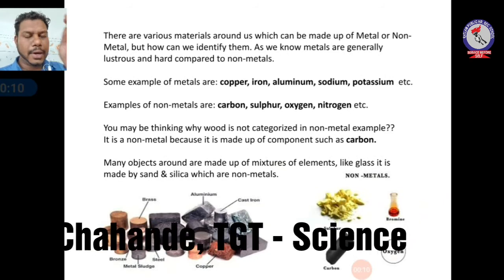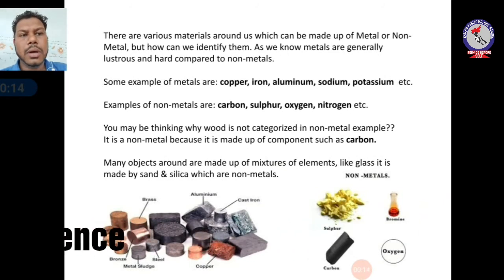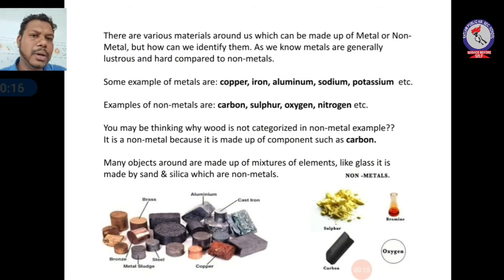Okay, so in the first slide you can see that there are various materials around us which can be made up of metal or non-metal, but how can we identify them? As you know, metals are generally lustrous and hard as compared to non-metals. Okay, metals generally shine.